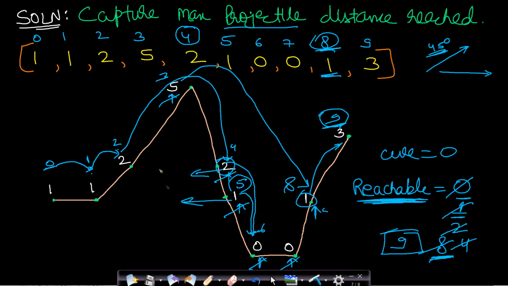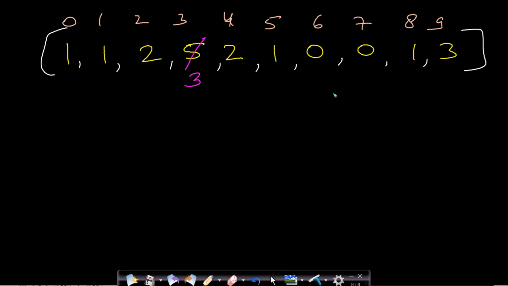Now let us see a case where we will not be able to reach end. So if we change this 5 to 3, then we will not be able to reach end. So let us process the next example. This is the same example, only difference is at index 3 we have 3. So I will take the variable reachable, which will initially be 0, and I will process from this first index.